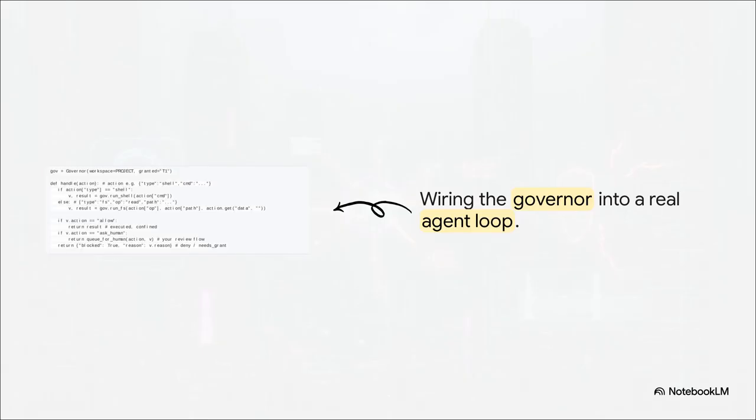Looking at how this actually wires into a real agent loop, it's remarkably clean. You essentially just initialize a governor, point it at your specific workspace path, and set your autonomous limit, like Tier 1, for example. Then you just wrap the agent's execution phase. You are intercepting the agent's output right before it runs, passing it to the governor, and asking for a verdict. It's literally just a few lines of code to secure the whole shebang.